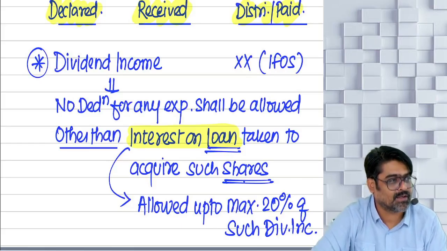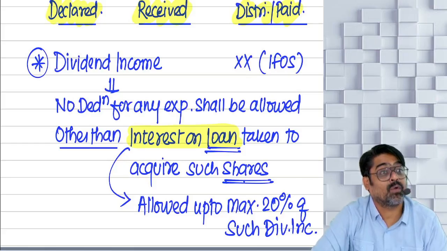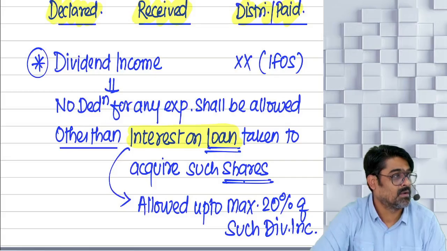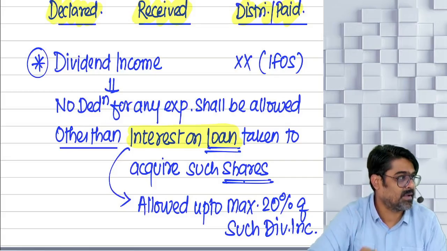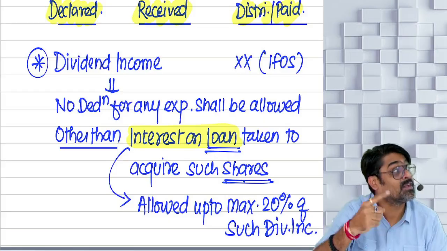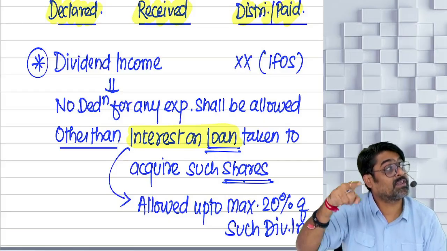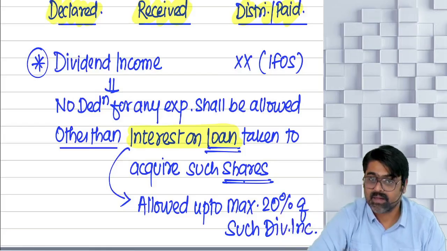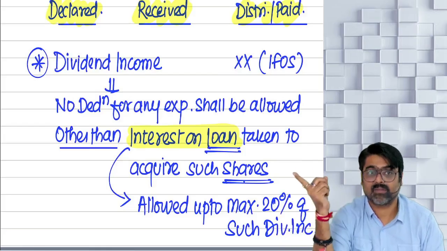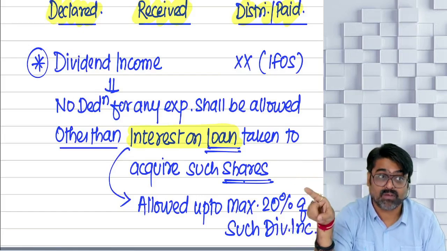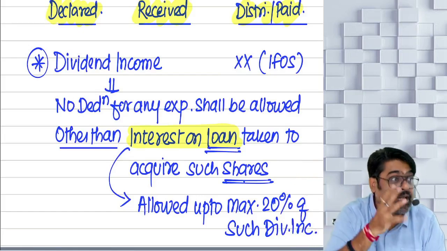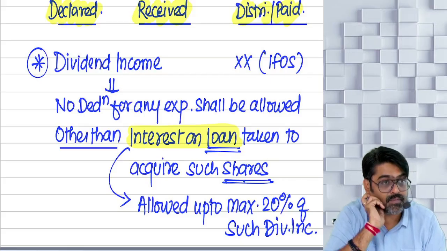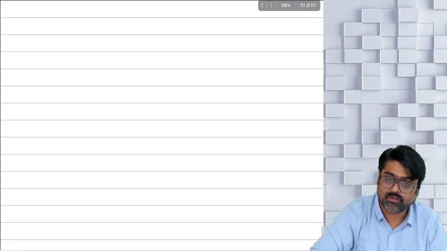Distributions on liquidation. 2(22)(f): the buyback price received by the shareholder from a domestic company, which was to be considered as full value of consideration under section 46A to calculate your capital gain, will not be taxable under capital gain, as the full value of consideration will be treated as your deemed dividend as per 2(22)(f).